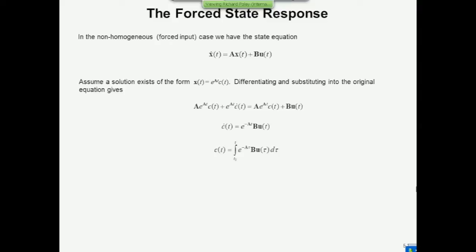And so we need to integrate it to find c of t. And now we have what we think is that function. So now let's plug that back into x of t and see if that's a solution. Well, it is a solution, providing that e to the at is taken to the other side. So you end up with e to the minus at on this side, and that's brought inside the integral to this. So this is the solution to the non-homogeneous part. This then becomes the particular integral, or the steady state part of the solution.